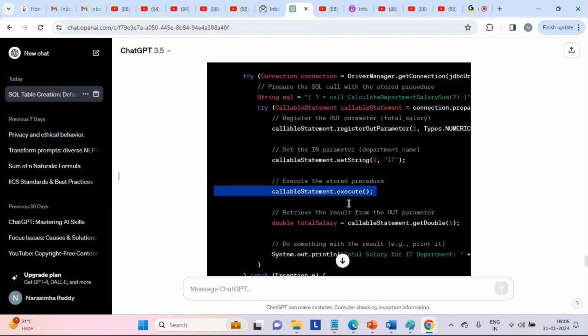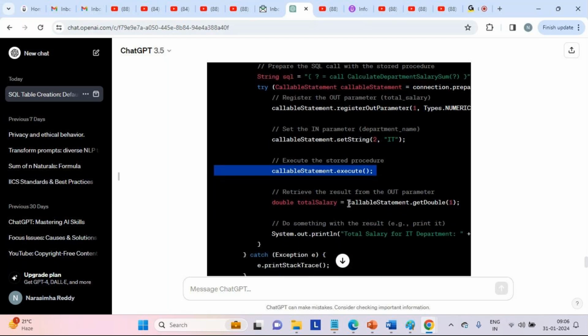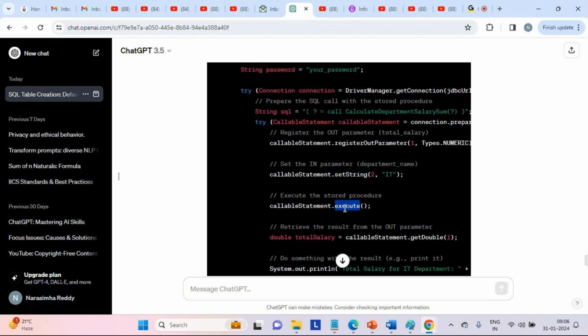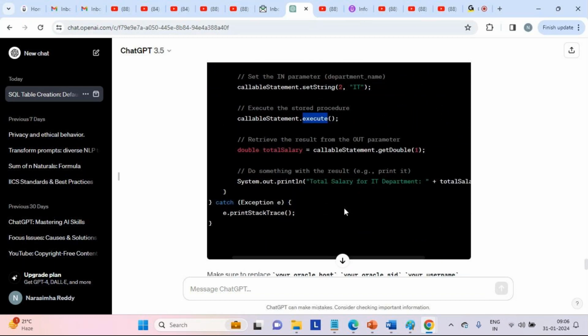Look here. This is where the procedure is going to get executed. What is the procedure name, guys? There we already have it: calculate department salary. Exactly. Then through CallableStatement, we are doing prepareCall here. Then supply the input department, then get it executed. Once you are done with that, you can print the total department salary, and exceptions under the console. That's it. So this is how we can integrate SQL, or call a database stored procedure from Java. That's it.